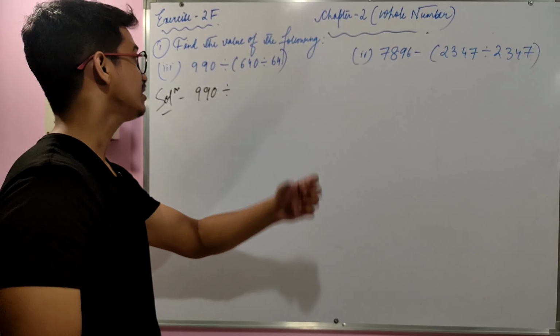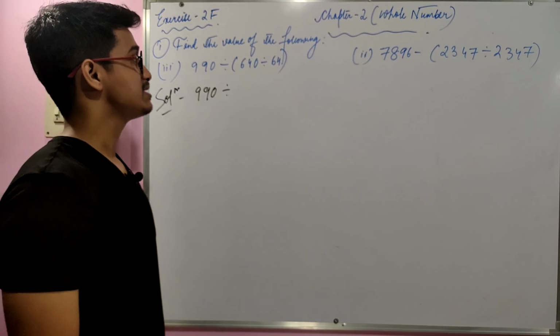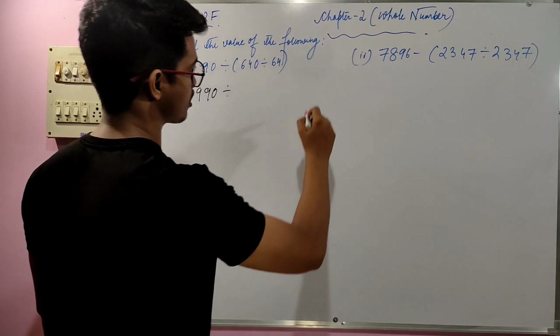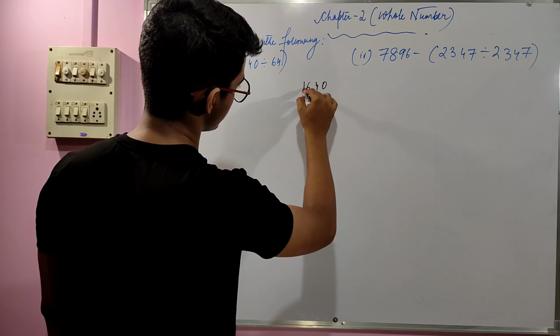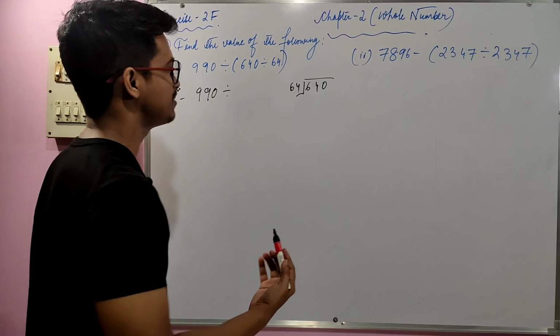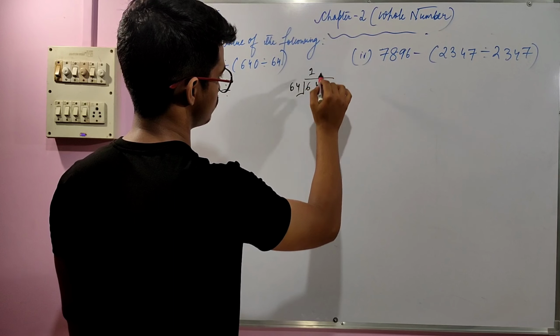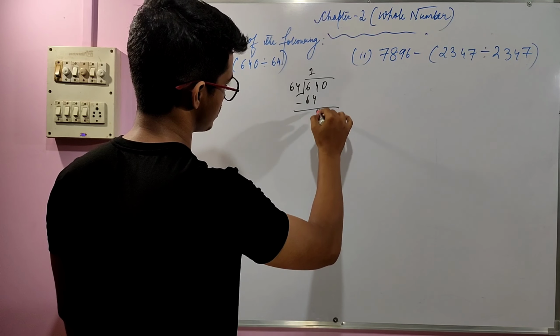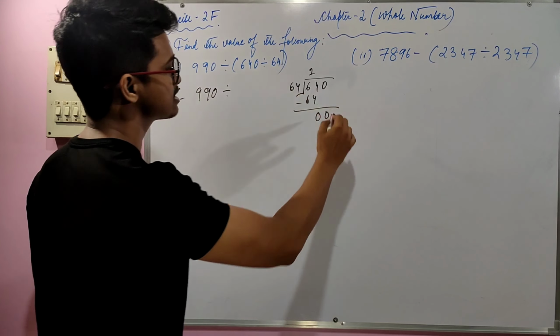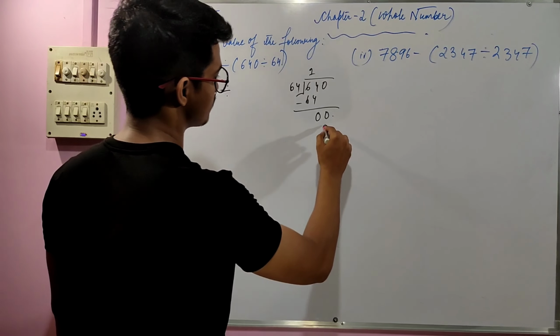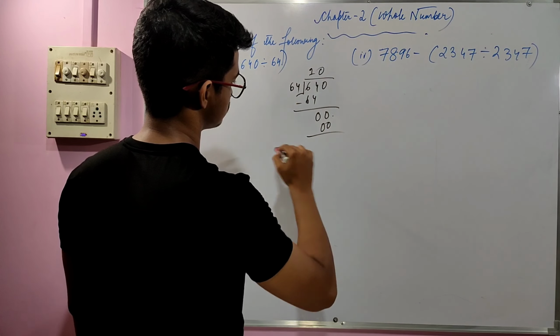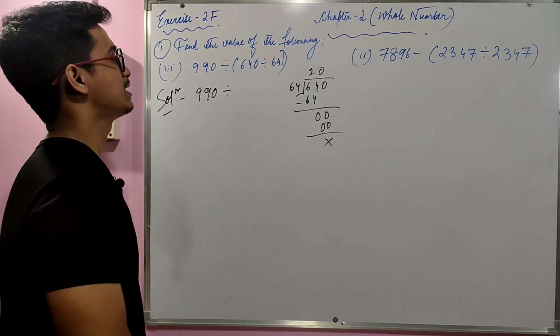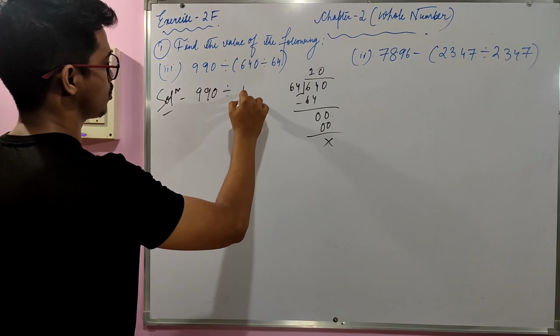So what is written here? 640 divided by 64. So 640, it is being divided with 64. So that means 64 into 1 gives you 64, and then 64 minus 64 will be 0, 0 then comes, and then 64 into 0 gives us what? 0. So that means 10 is our required answer.